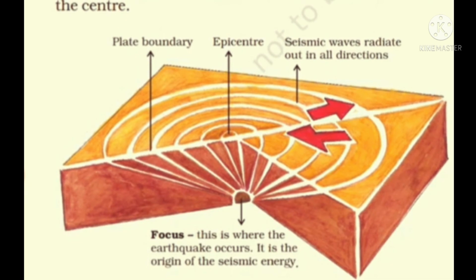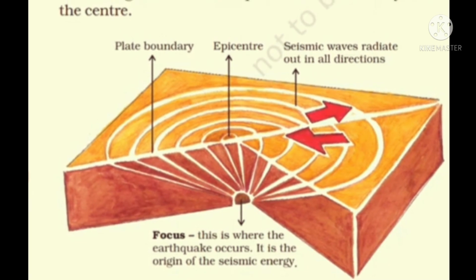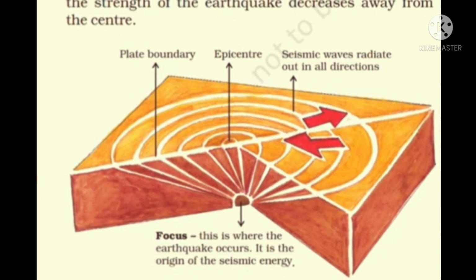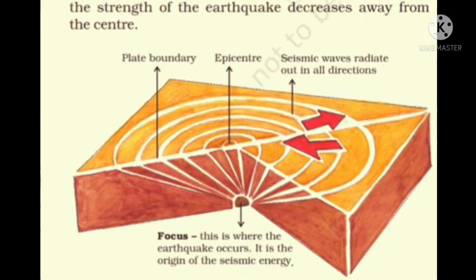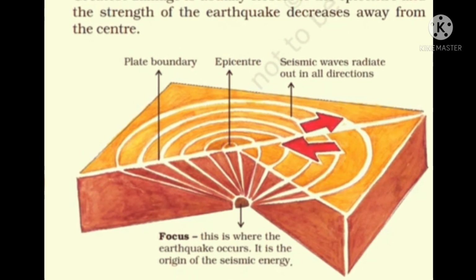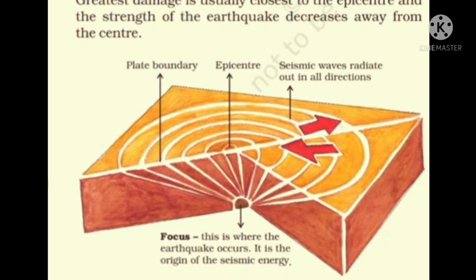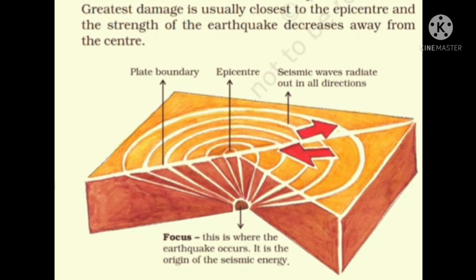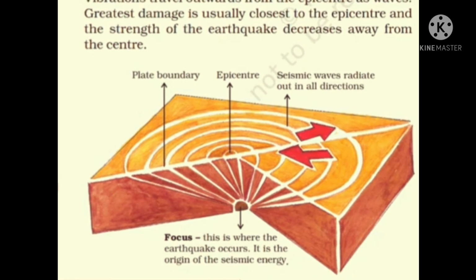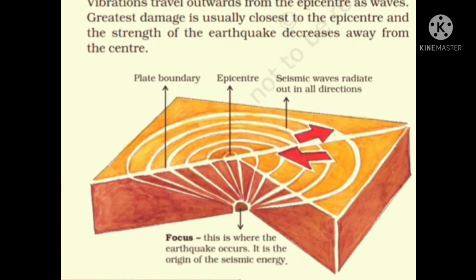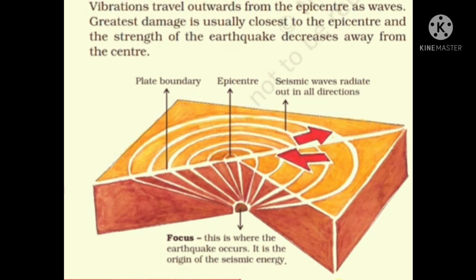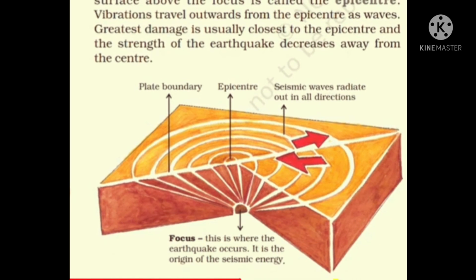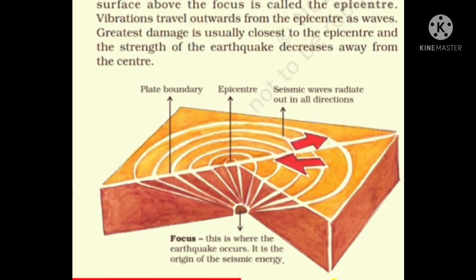The center point from where the earthquake starts is called the focus, and above the focus, the place on the surface is called the epicenter. There are some scientific terms related to earthquakes like seismic waves, which could be termed into P waves, S waves, L waves, and the greatest damage is usually closest to the epicenter, and the strength of the earthquake decreases away from the center.